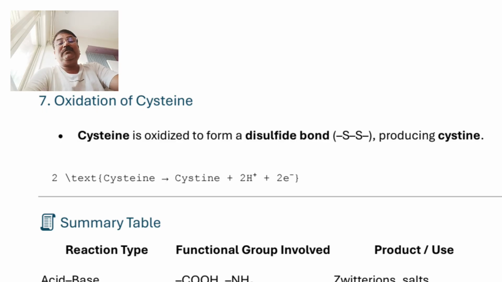Whenever its oxidation takes place, cysteine gets converted into cystine, one of the amines, and there is an elimination of hydrogen and electrons. So it is oxidation of cysteine into cystine. So this is overall about oxidation of cysteine.